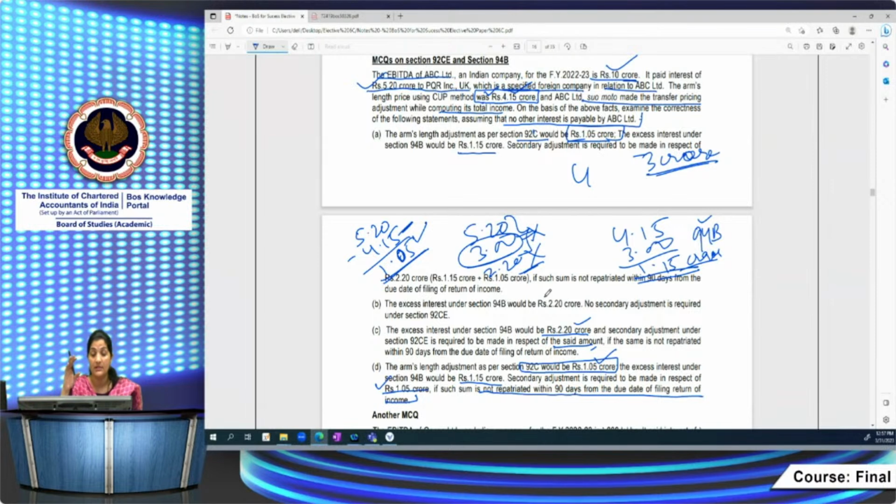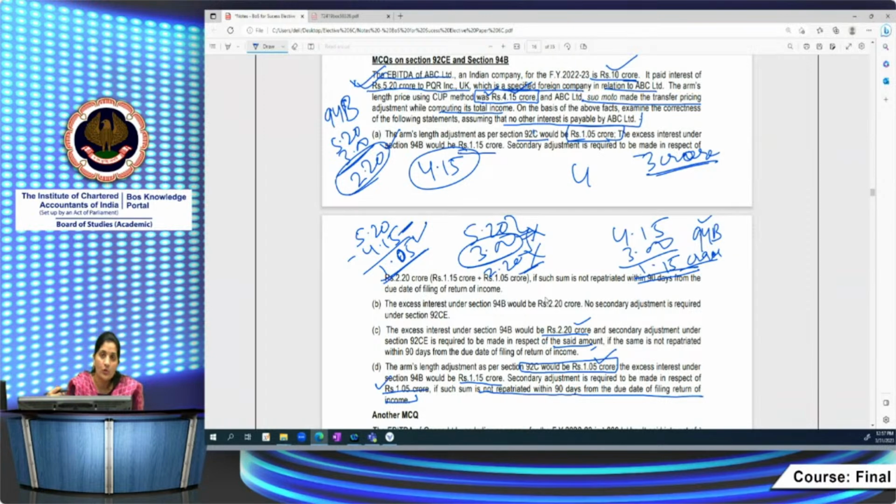Basically, it looks ki if he is making it himself, then in that case, suppose AO ने determine किया है यहाँ पे आपका, AO is determining himself. He has claimed the deduction of rupees 5.20 crores, but 94B से उसने restrict किया 30% of EBITDA. So 5.20 को उसने 3 crore only he claimed as deduction. Remaining what he will do? He will carry forward this amount. 2.20 का carry forward करेंगे. But ALP, AO has determined the ALP amount suppose of 4.15 का. So what will AO going to do? He has already not claimed in his total income the whole of the interest amount.